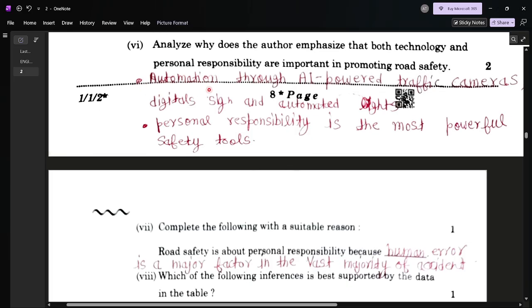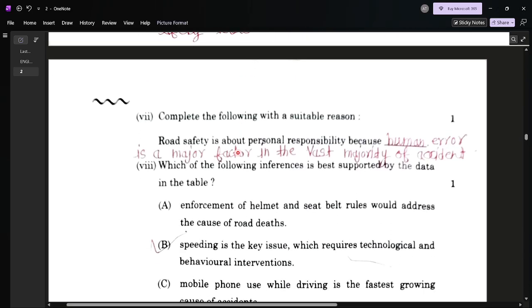Point number 1: automation through AI-powered traffic cameras, digital signs and automated lights. Second suggestive value point: personal responsibility is the most powerful safety tool.